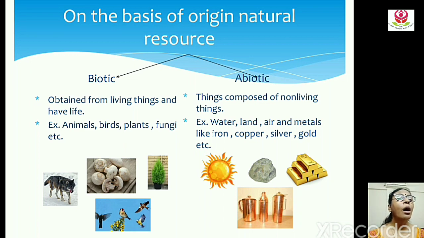Now, abiotic resources. So, things composed of non-living things are called abiotic resources. You can see in this picture, examples of sunlight, rock, gold, copper, all these things are examples of abiotic resources.